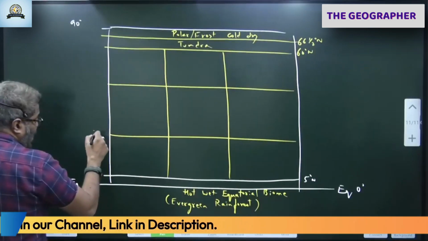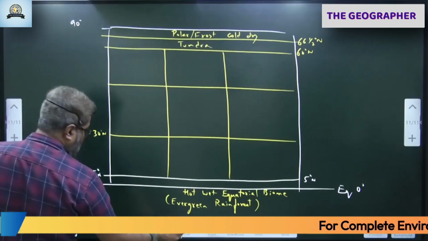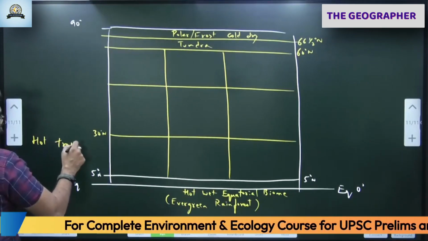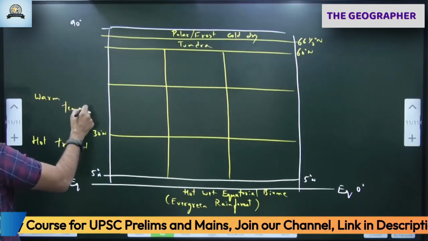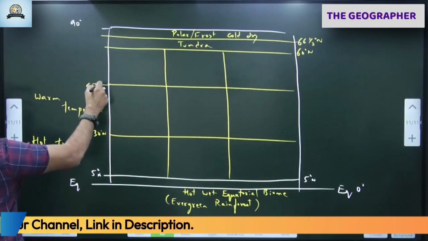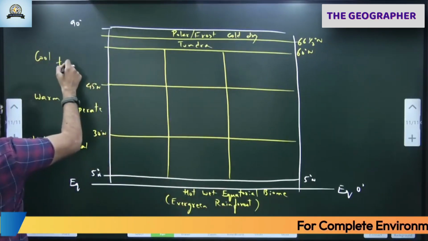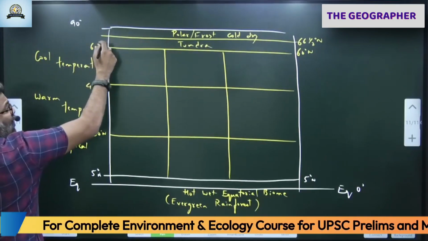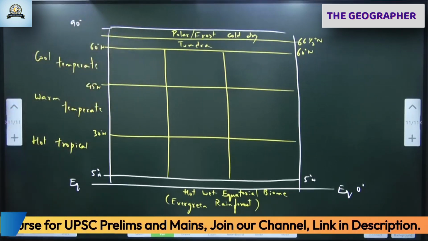This is called as up to 30 degree, warm tropical or hot tropical. I'll use the word hot tropical, because these are very hot. These are warm temperate. What is warm? Because close to the tropics, up to 45 degree. These are above 45 degree, cool temperate. Close to the poles. As you go closer, above 60 degree north, what happens? It gets colder. So as a result, we have identified that tundra and frost.